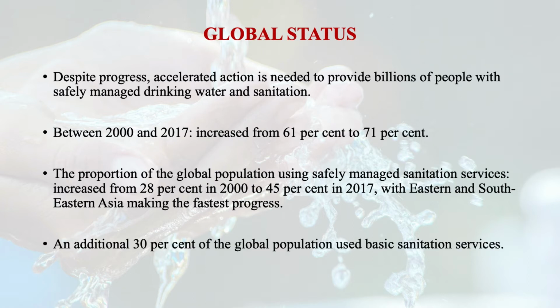An additional 30% of the global population use basic sanitation services. That is going well. But despite all this progress, an estimated 673 million people, that is 9% of the global population, still practiced open defecation in 2017, especially in most of the Southern Asian countries.